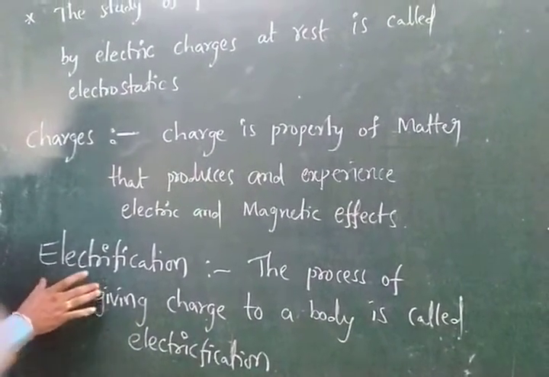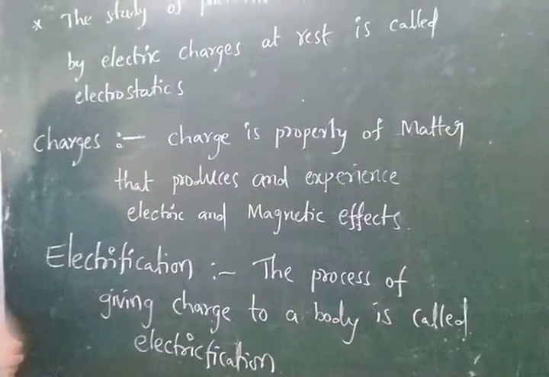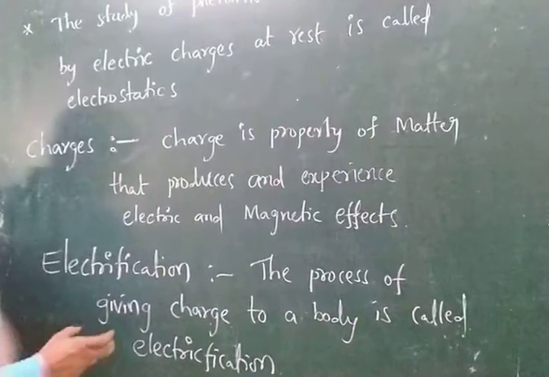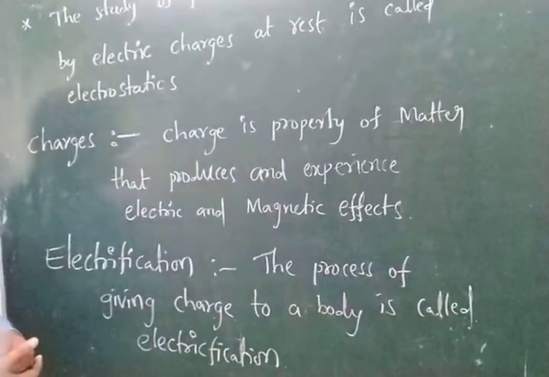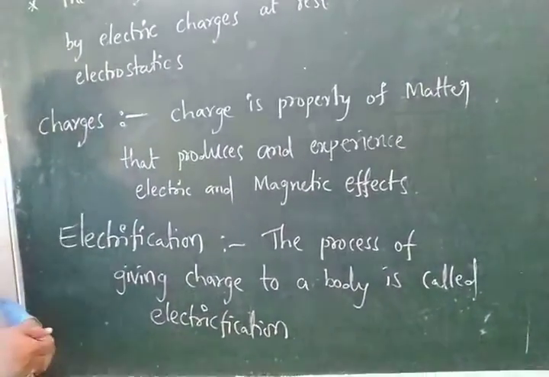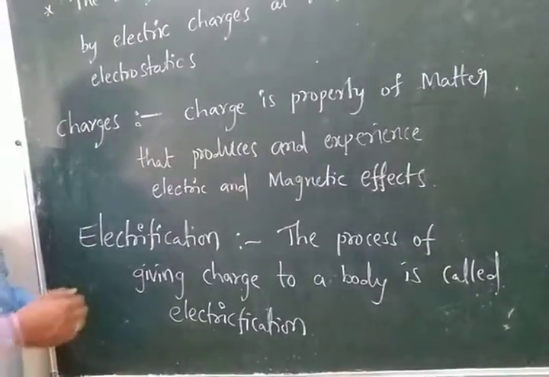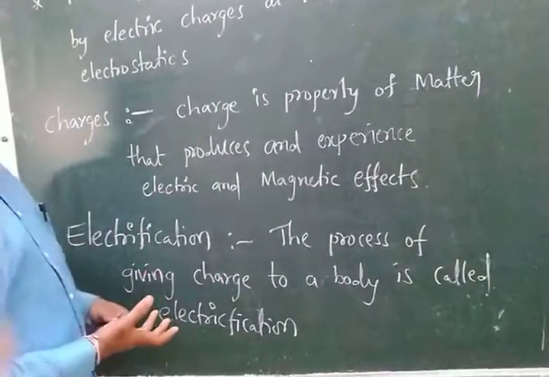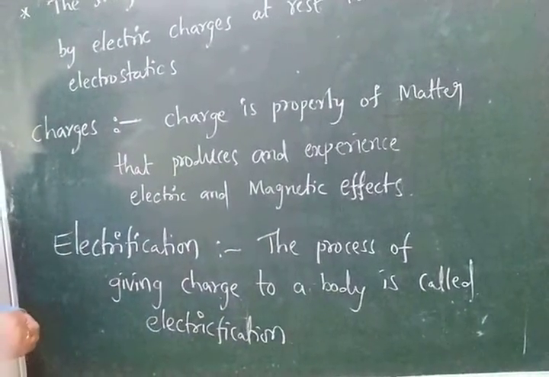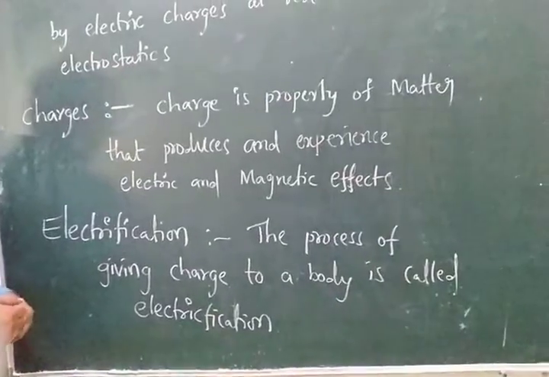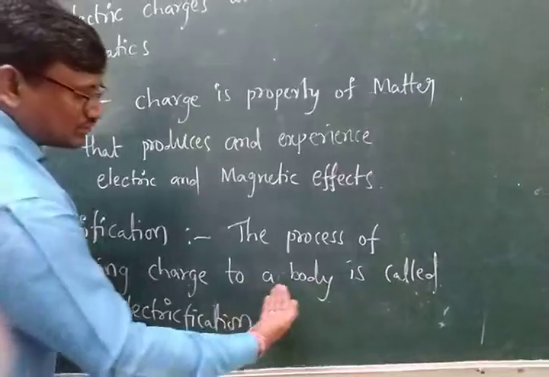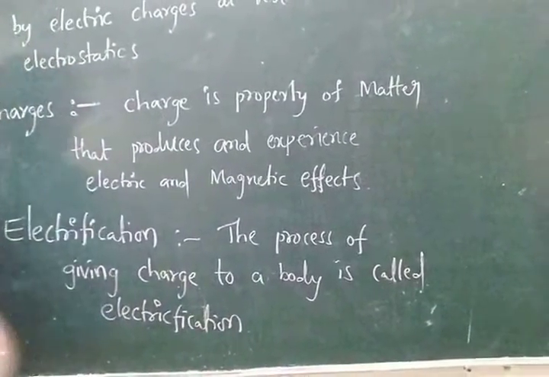Next, electrification. What is this? The process of giving charge to a body is called electrification. Some body gives charges, some body gains charges, so there are two types.